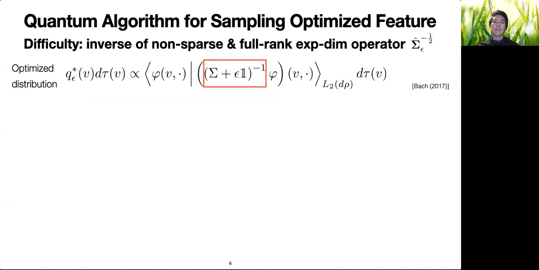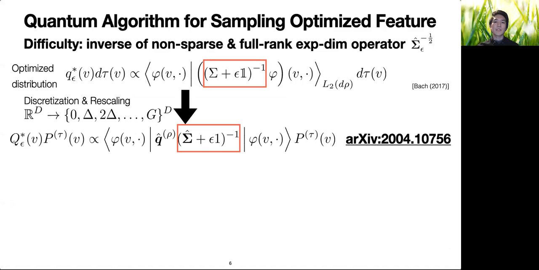The difficulty in sampling from the optimized distribution arises from the inverse of an operator. The optimized distribution is described by a weighted inner product of two functions on an infinite dimensional space of functions. This includes an inverse of an infinite dimensional operator. Since computers using bits and qubits cannot exactly deal with infinite dimension, we represent this distribution by a finite number of bits up to a small precision delta using a well-established way called fixed point number representation.